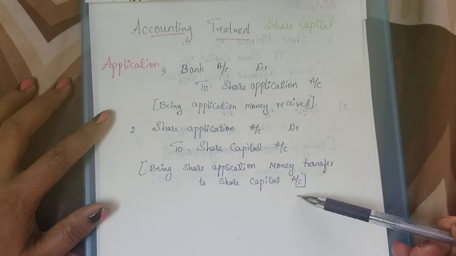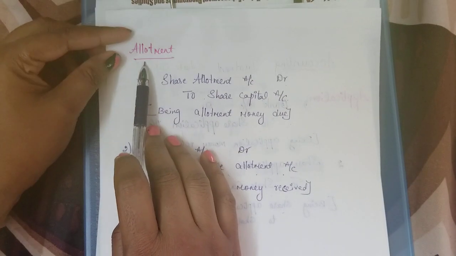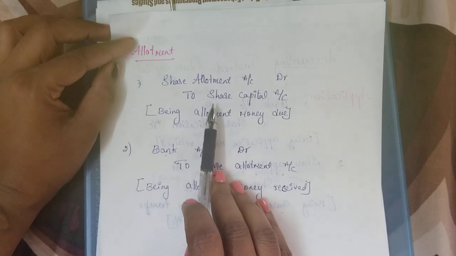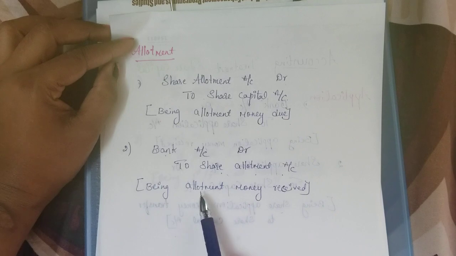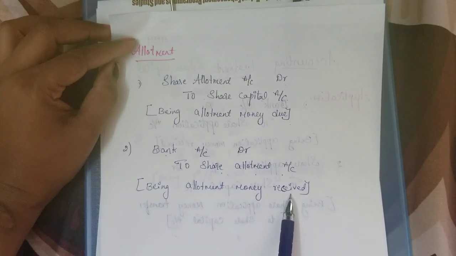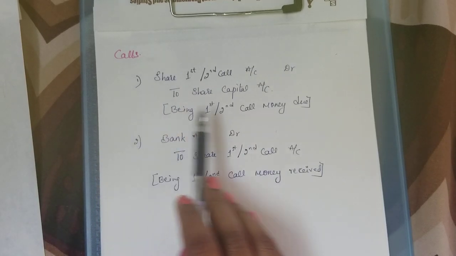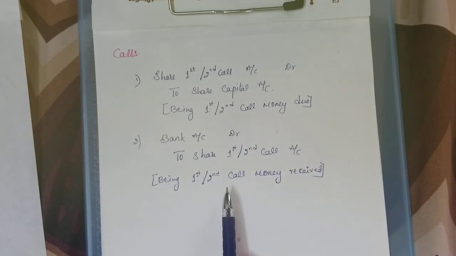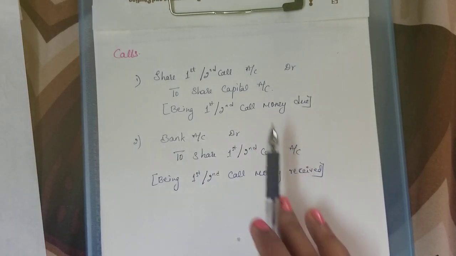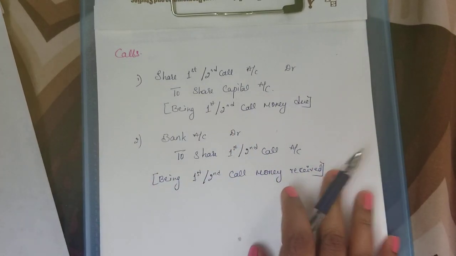The application amount is received, then it is transferred to the share capital account. These are the two entries in the application stage. Coming to the next stage, the allotment stage: first is allotment money due, and next is allotment money received. Next, in the calls made by the company, the first entry will be for the call amount due, and then the first or second call amount received. So for due and receiving, two entries are there in each stage.